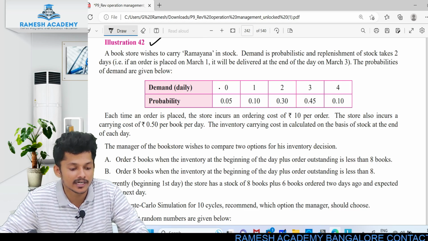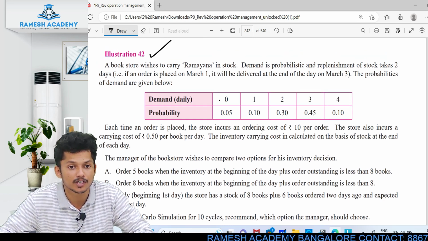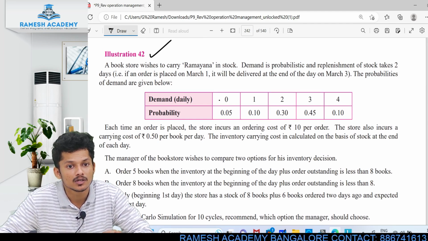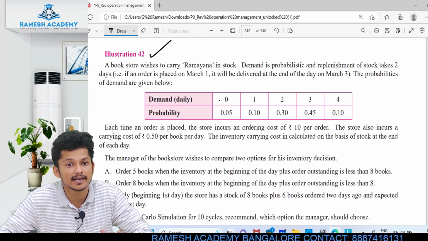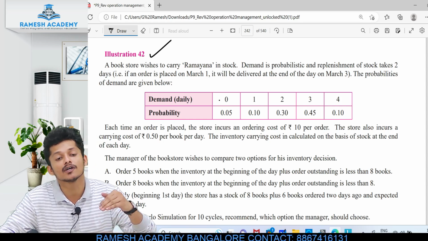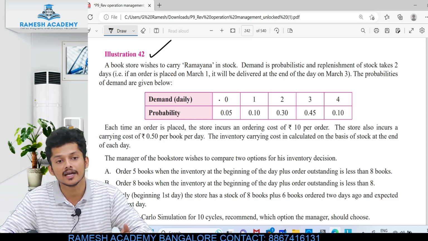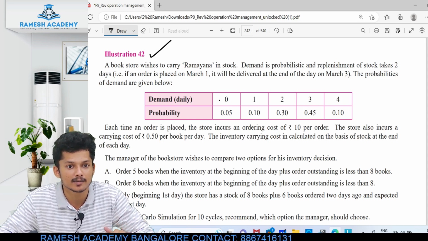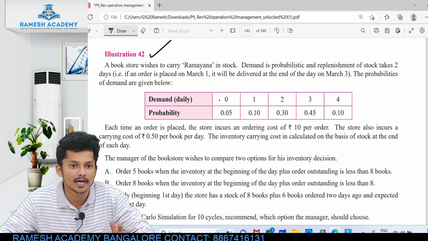Without any delay, we'll concentrate on illustration 42. A bookstore wishes to carry the Ramayana in stock. Demand is probabilistic and replenishment of stock takes 2 days. That means if I order a book today, at the end of the third day it will be delivered. The same is provided in the brackets. The probabilities of demand are given below.